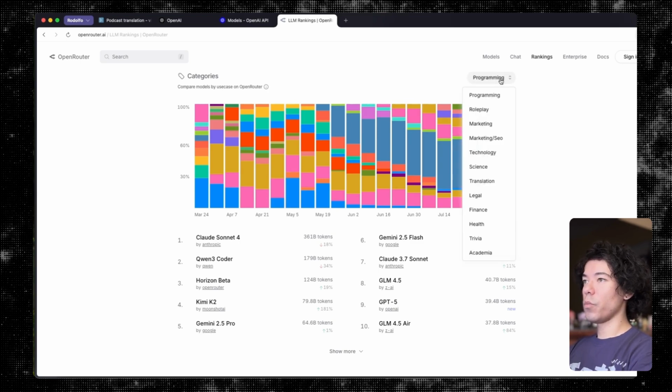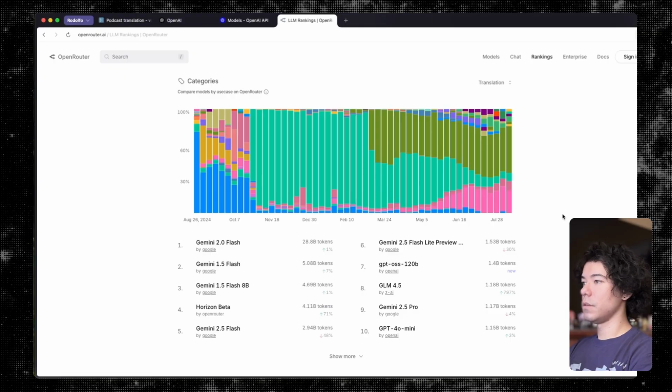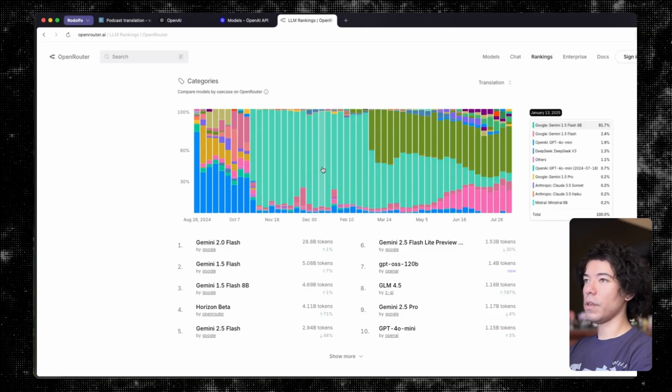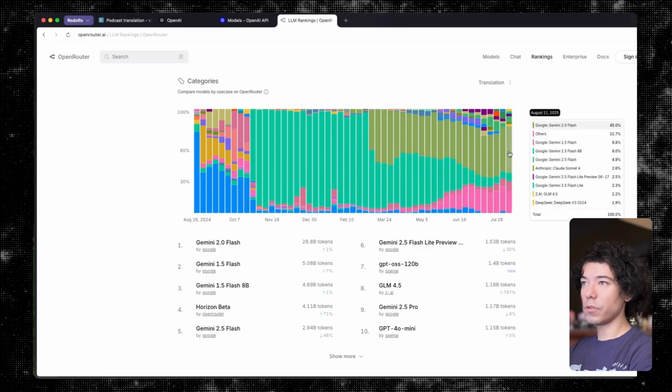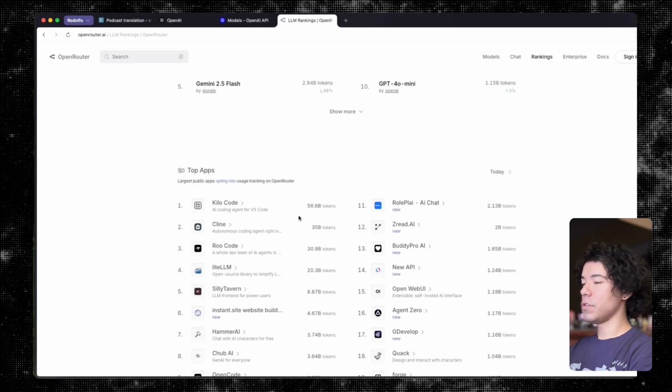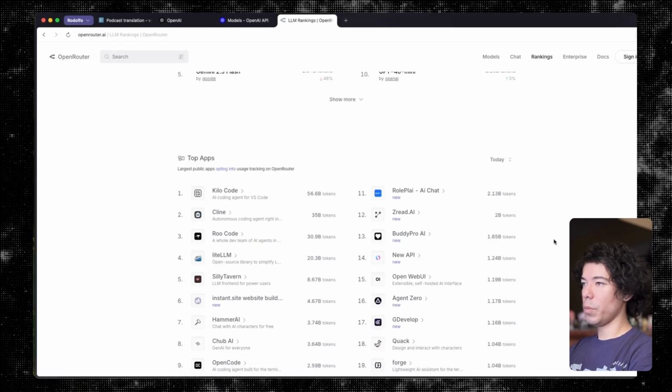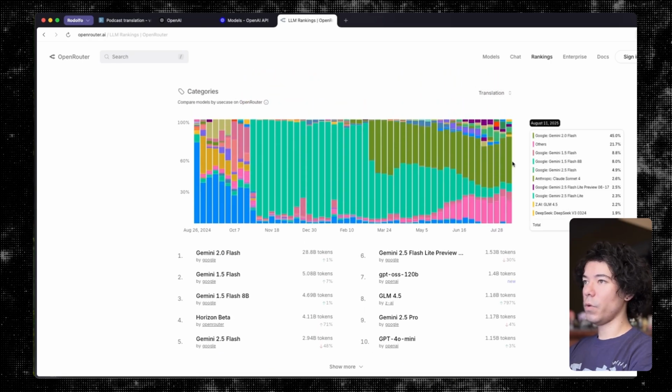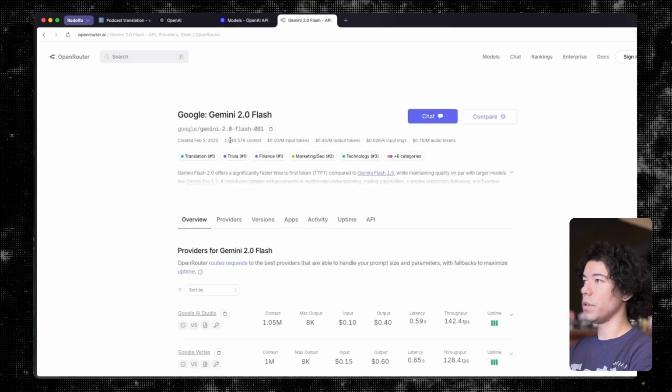But let's switch it over from programming to translation. So let's see here. Whoa, okay. It seems like Gemini 1.5 Flash, 8 billion parameters, has been the king for a while, and it is being dethroned by Gemini 2.0 Flash. Okay. And then we can also see the different apps where that's being used. Interesting that some of them are coding applications, but also the role-playing things, agents, character creation things. Okay, so it seems like the favored one is 2.0 Flash, and that's probably due to the cost.